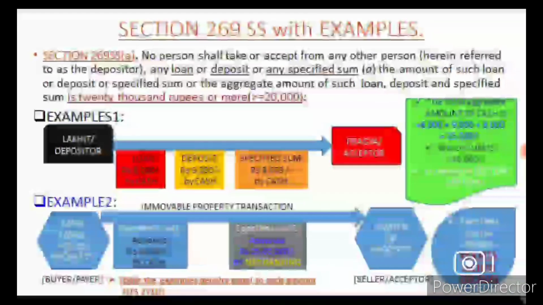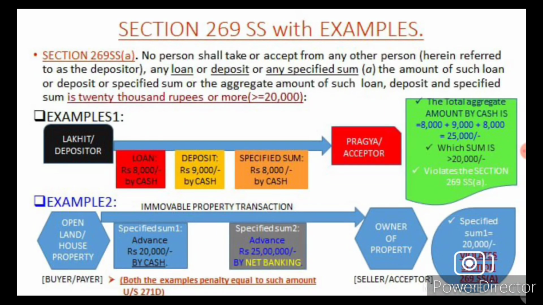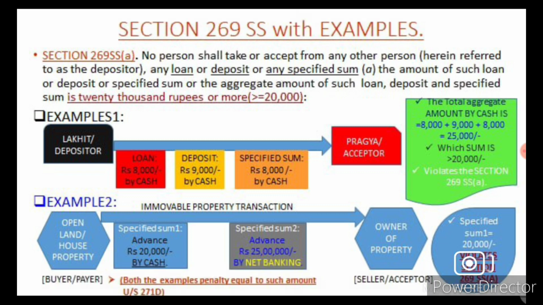Section 269SS with some examples. Clause A of this section: no person shall take or accept from any other person any loan or deposit or any specified sum, if the amount of such loan or deposit or specified sum, or the aggregate amount of such loan, deposit and specified sum is 20,000 rupees or more. Let's say Lucky the depositor and Pragya the acceptor. The loan is 8,000 by cash, deposit 9,000 by cash and the specified sum 8,000 by cash. The total aggregate amount by cash is 25,000, which is more than 20,000, so clause A of Section 269SS is violated.